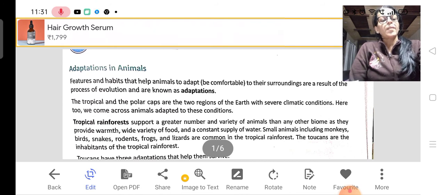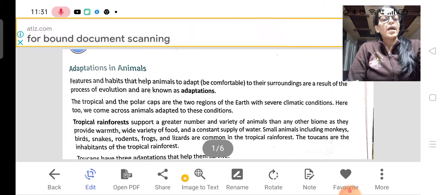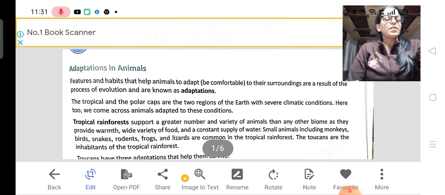The temperature is maintained there, food is available, and there is a constant supply of water. Small animals including monkeys, birds, snakes, rodents, frogs and lizards are common in the tropical rainforest. These are the types of animals found there.